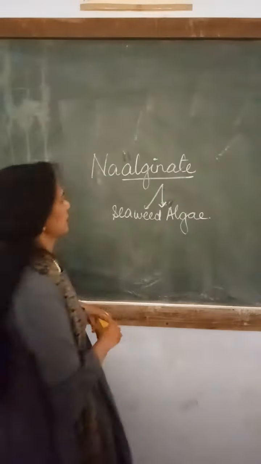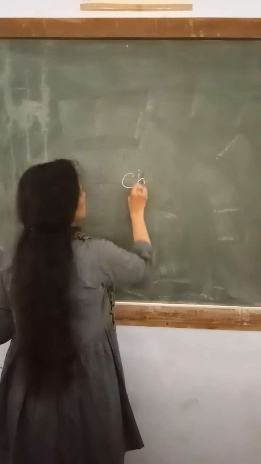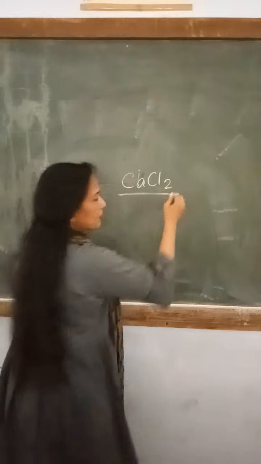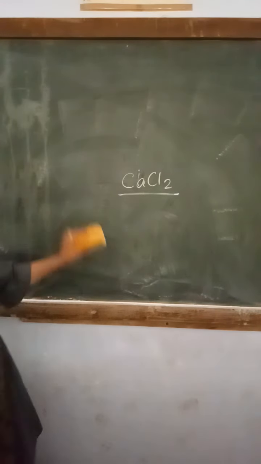So that is to be used, and then after another chemical we use is calcium chloride. Calcium chloride. So we have about these two chemicals we are going to suspend the yeast cells. Now how can it be done?